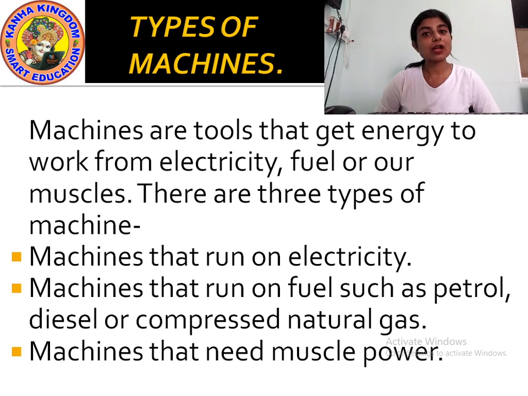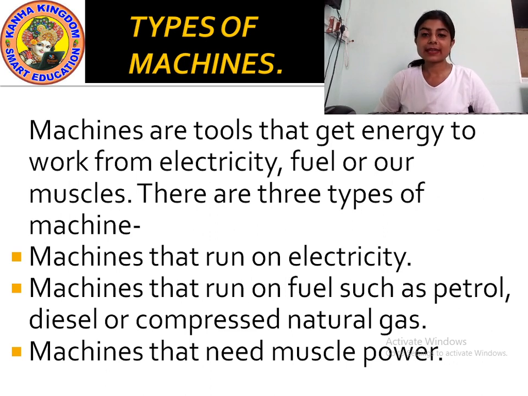Yes or no? Those are known as fuels. Okay? F-U-E-L, fuel. Okay? Then machines also need what? Muscle power to work.